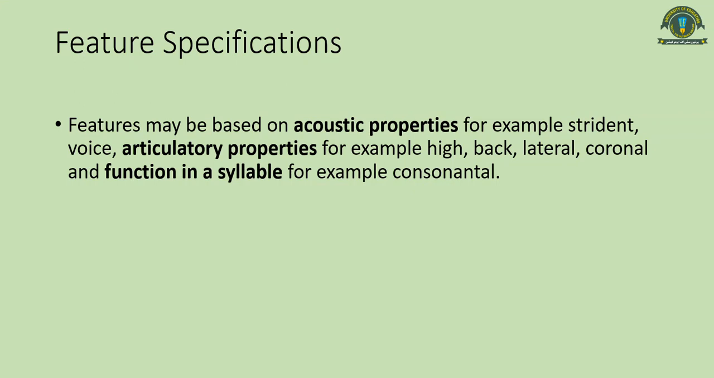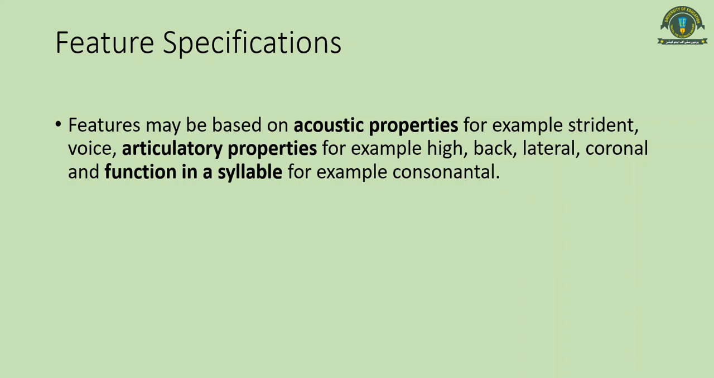These feature specifications in distinctive feature theory also include certain acoustic properties such as strident and voicing, and we will look at some more acoustic properties as well. Strident means that a sound is noisy. For example, fricative sounds are noisy. And voicing means that a sound is making vibration. When a sound is produced, there is vibration in your vocal cords.